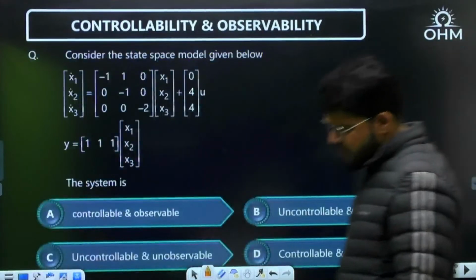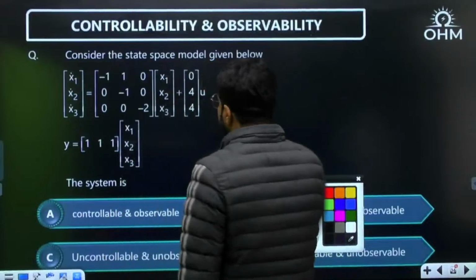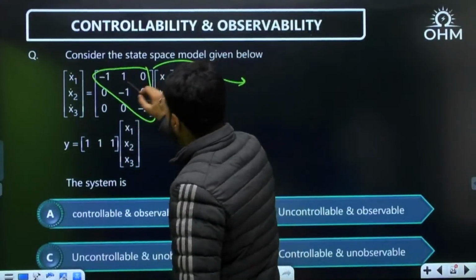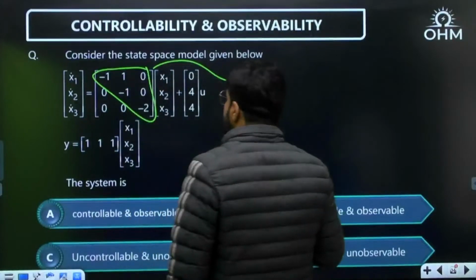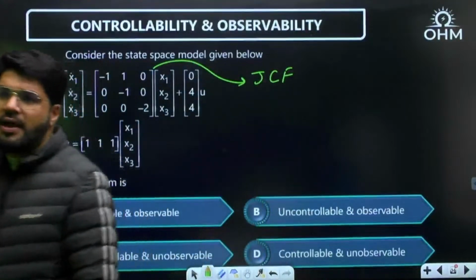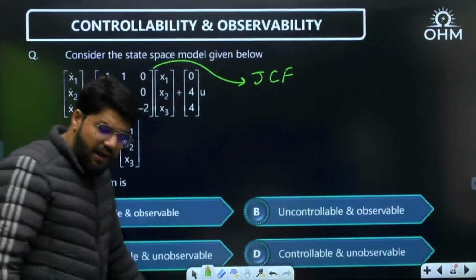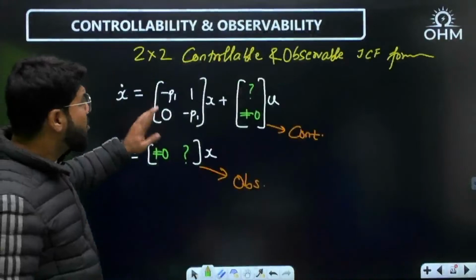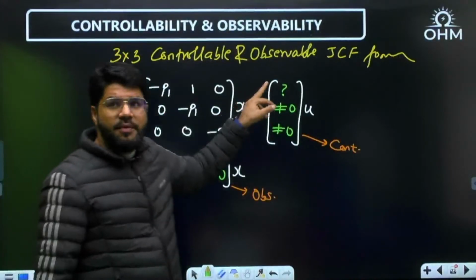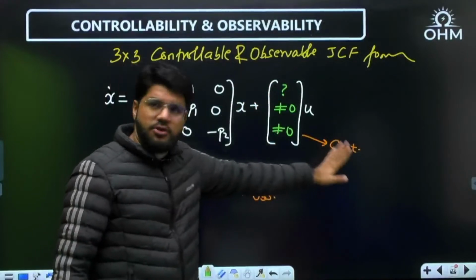Next question for you. 3 cross 3 JCF. See, dear, once again: upper triangular matrix? Yes. Repeated poles? Yes. So that confirms JCF. Now, again, I'll tell you, for 3 cross 3 JCF, these are 2 marks questions. The first element doesn't matter. If the second and third are non-zero, it should be controllable.